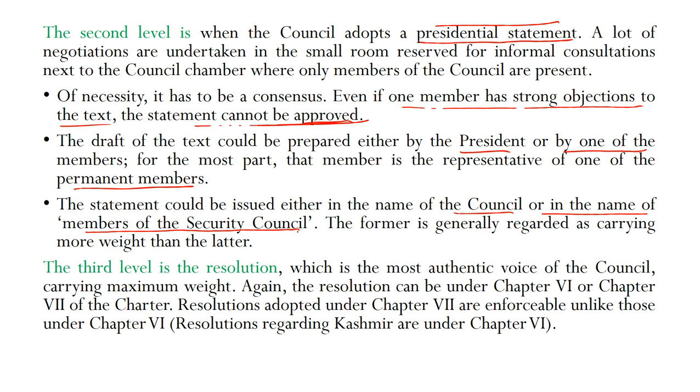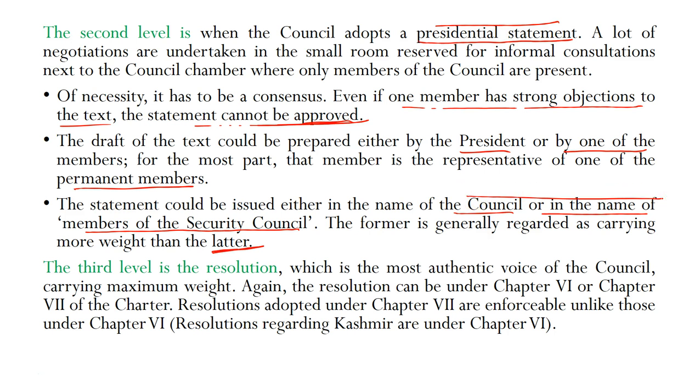The former is generally regarded as carrying more weight than the latter, because if it is in the name of the members, then it would be like other members are not against it, but maybe not in favor of that text. But if it is in the name of the council, that means everybody is supporting it. So the text that is issued in favor of India is in the name of the council.